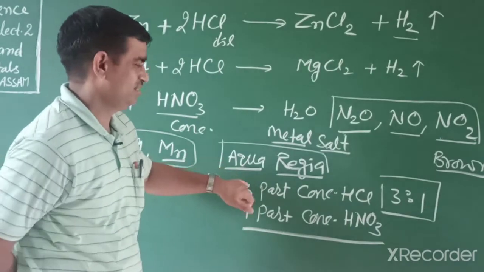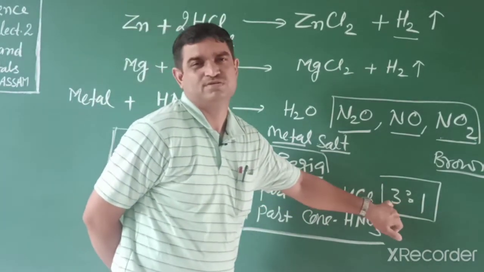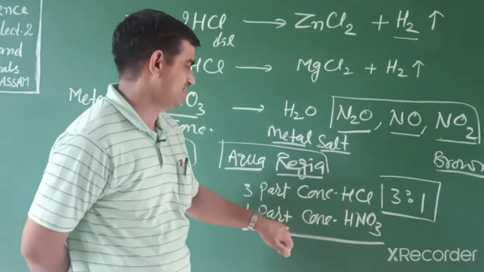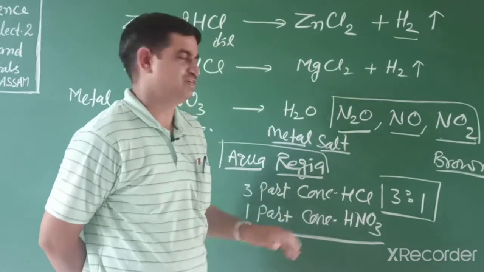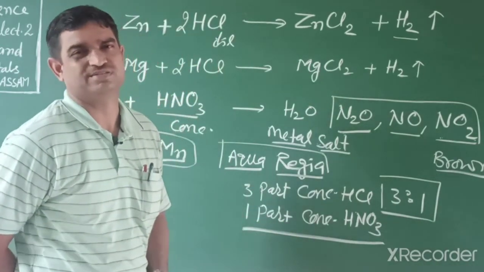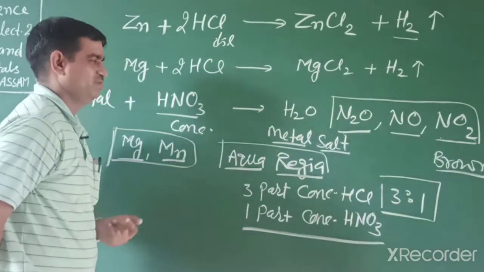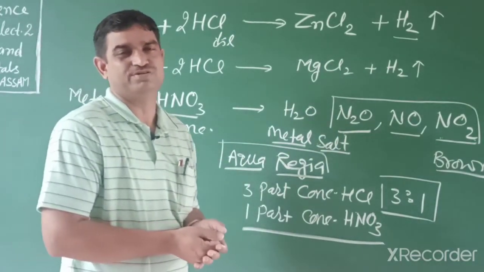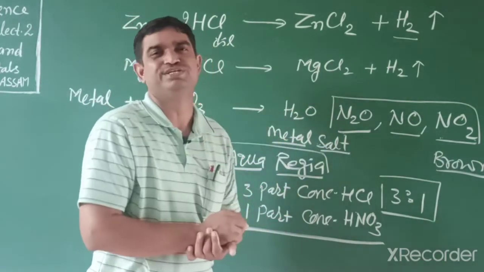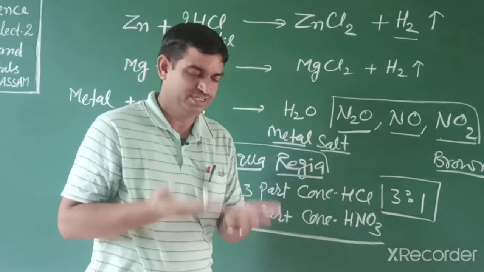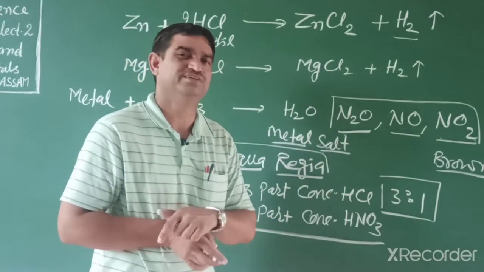That is 3:1 concentrated HCl and nitric acid, hydrochloric as well as nitric acid. So you should remember, they dissolve our gold and the weight of our jewelry decreases, and so we get a shining surface on the jewelry. Why?